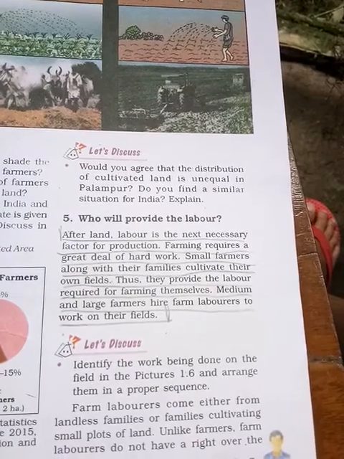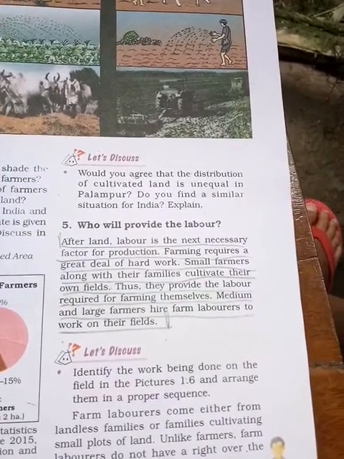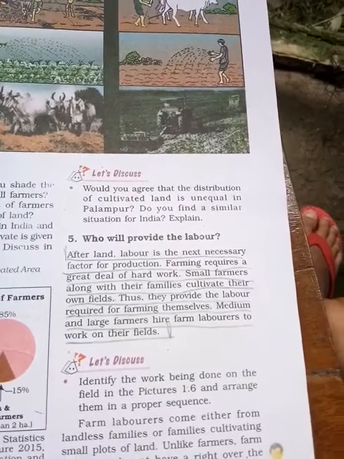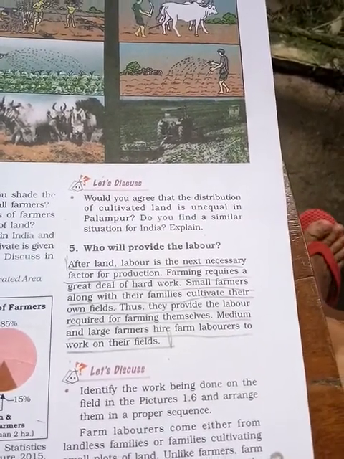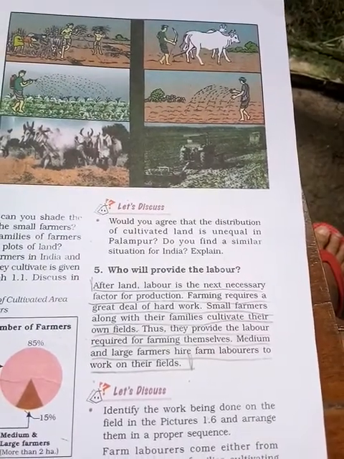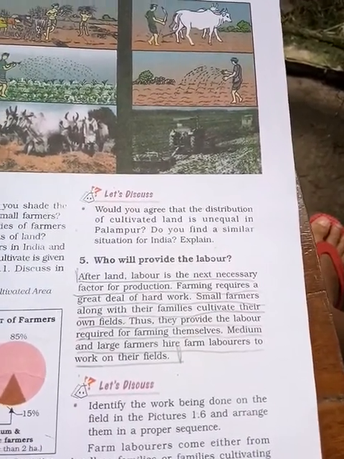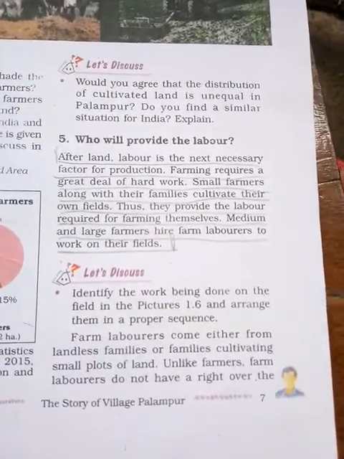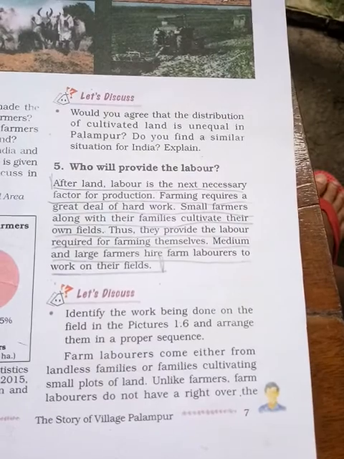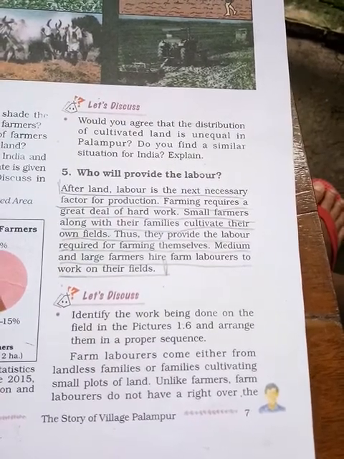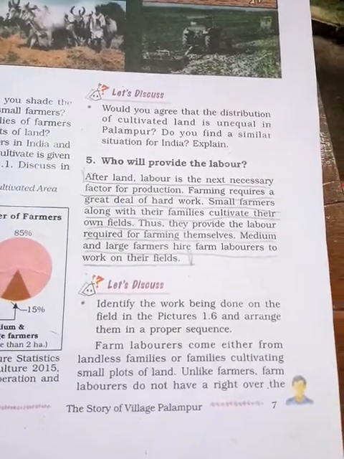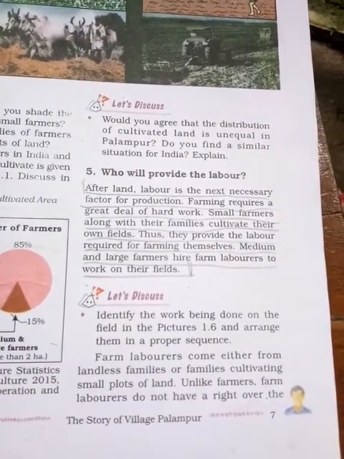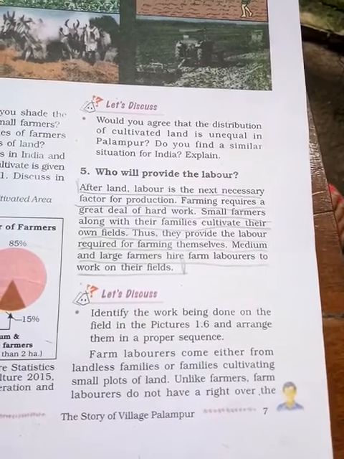Medium and large farmers hire farm labor to work for their field. That means the large farmers hire the small farmers, so they are giving work. They are giving jobs to the landless farmers. So farm labor comes either from landless families or families cultivating a small land. Most of the laborers belong to landless families or those having a small plot.